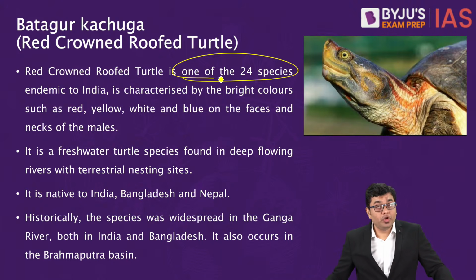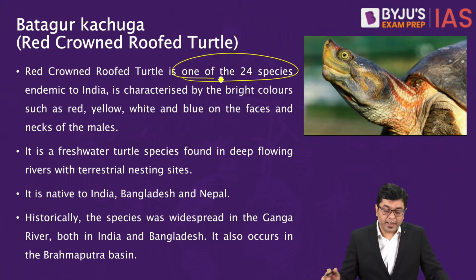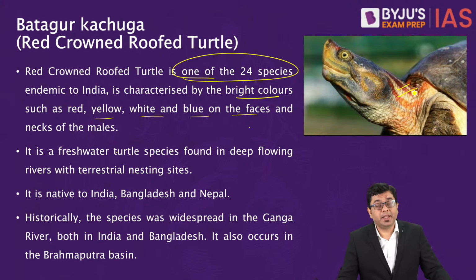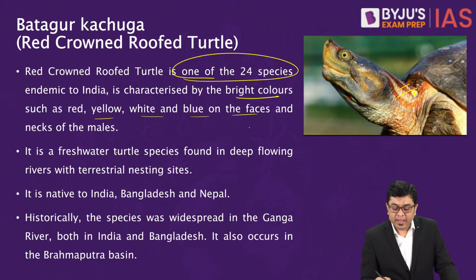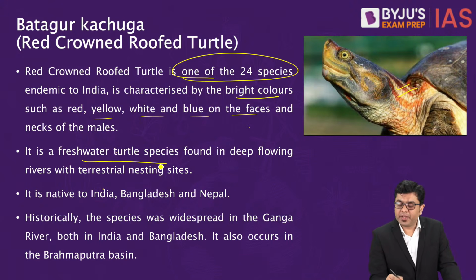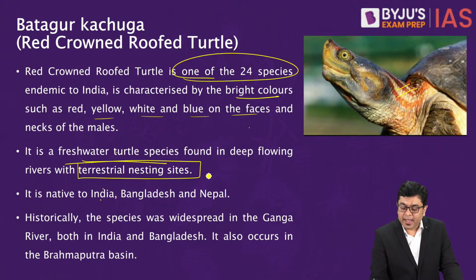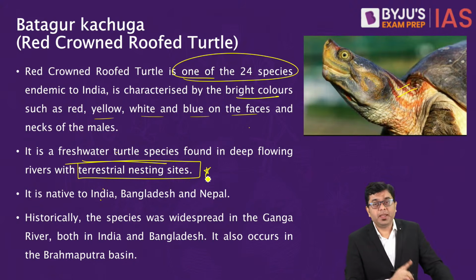Okay, so it is not the only turtle species endemic to India, and it is characterized by very bright colors such as red, yellow, white, blue, which is observed on the necks of the male of this turtle. It is a freshwater turtle species and it has a terrestrial nesting site. Again, one thing which needs to be looked into.